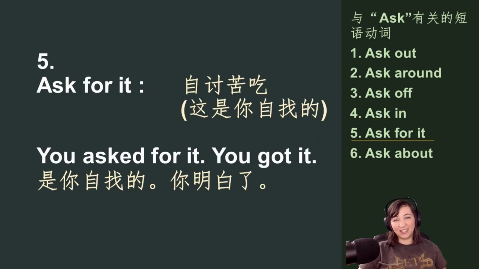The next one is to ask for it. Ask for it. And this means to provoke a negative reaction. So here is an example sentence. You asked for it, you got it. It's a little threatening. You're saying that this person provoked you into being rude or mean or whatever thing you did. So you asked for it, you got it.